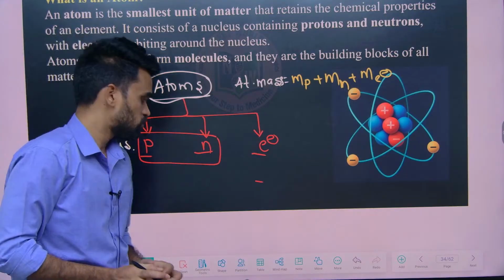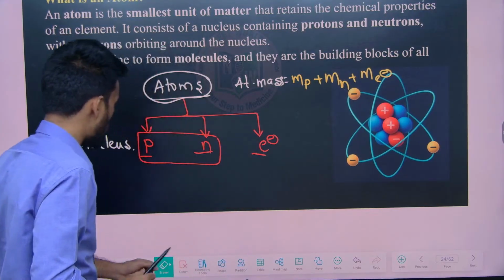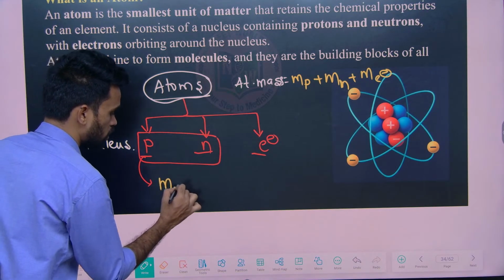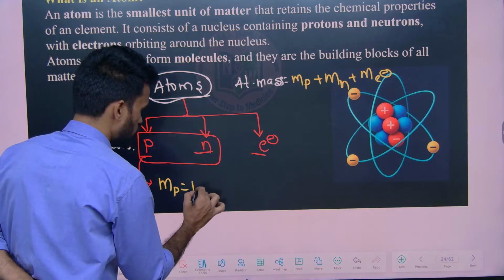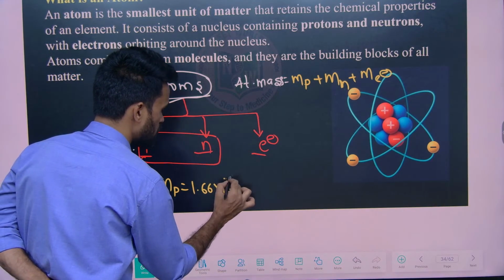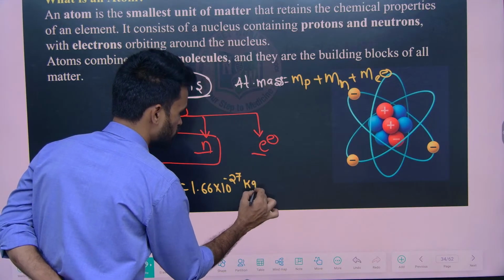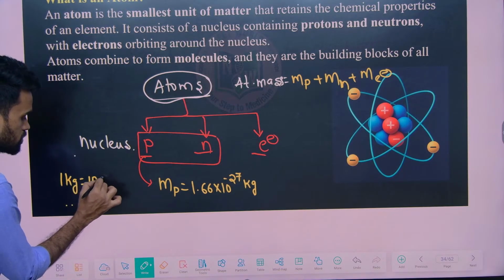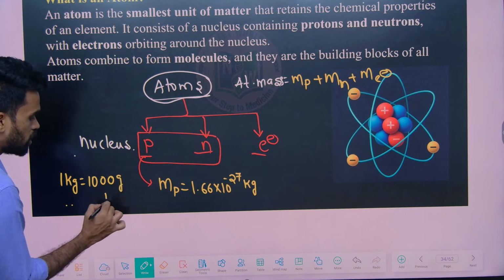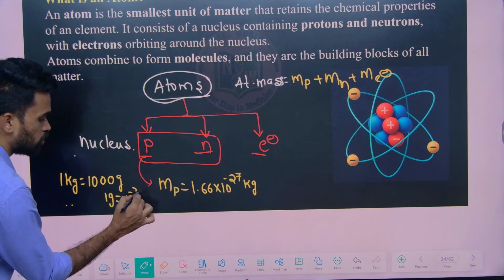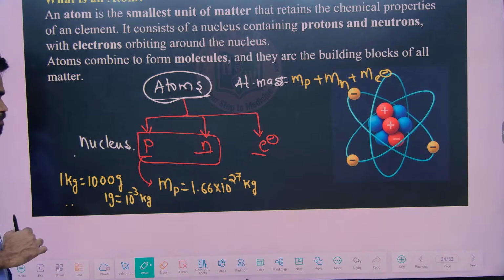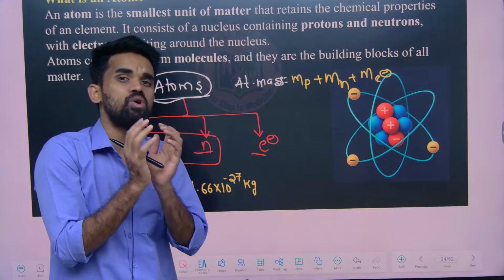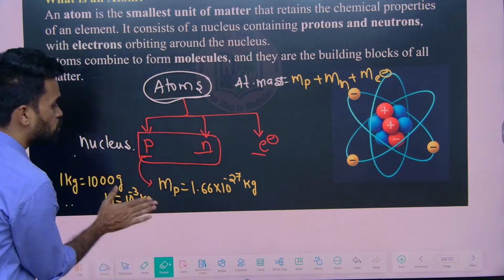So now it is found experimentally that the mass of proton is, approximately, here I am giving you 1.66 into 10 power minus 27 kg. So it's a very small unit. See, we know 1 kg means 1000 grams, and 1 gram is a very small unit, which we can write as 10 power minus 3 kg. So 10 power minus 27 means it's a very, very small value. So mass of proton is this much.